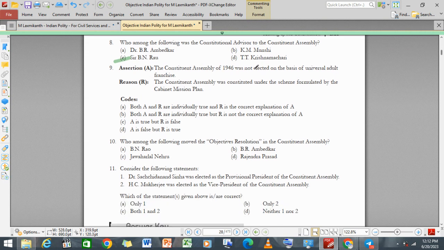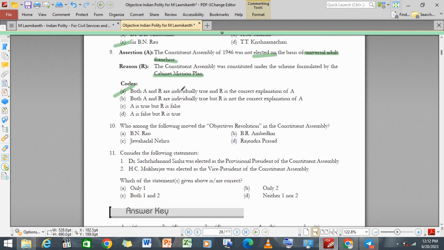Now it says the Constituent Assembly of 1946 was not elected on the basis of universal adult franchise, and the Constituent Assembly was constituted under the scheme formed by the Cabinet Mission Plan. Now, what can be the answer? I believe both are true, both are correct. Reason? Because the election was not based on universal adult franchise alone, as they were elected as well as nominated, and it was formulated by the Cabinet Mission Plan of 1946.